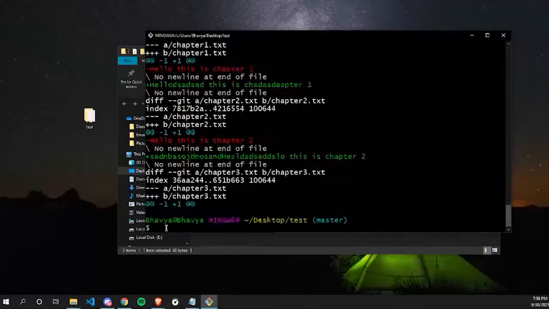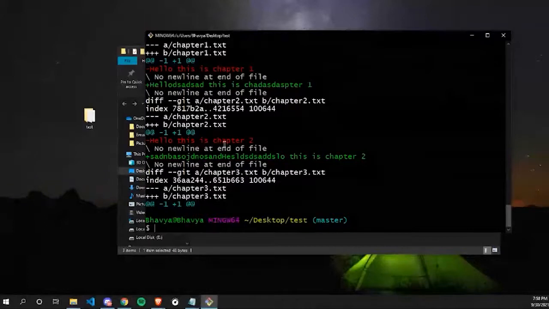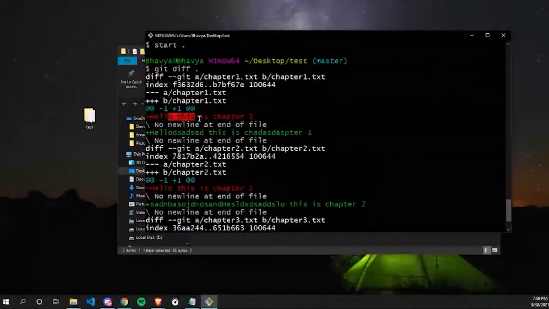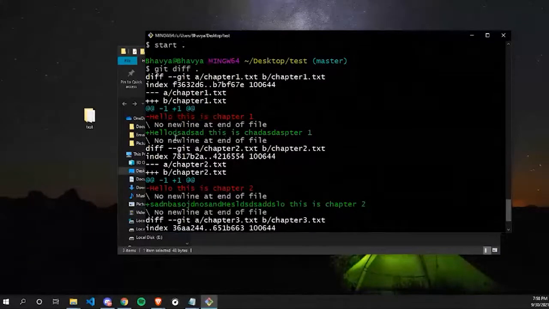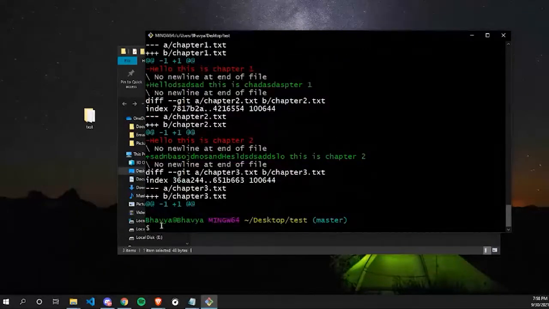That's what git diff is used for, because right now the content is very small. I've added only one file, but what if there are hundreds of lines of code? It's difficult to remember what the previous code was. So if you type git diff, you can compare your previous code and your code right now. So that is git diff.